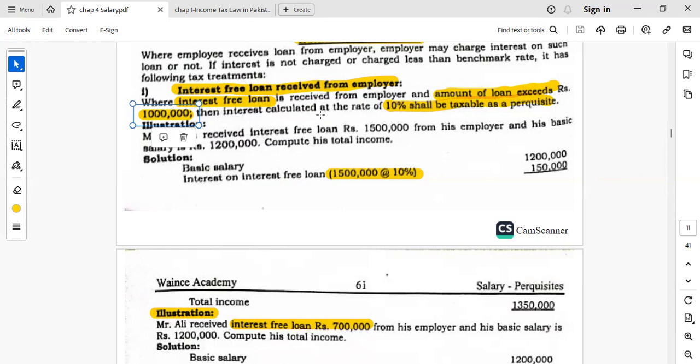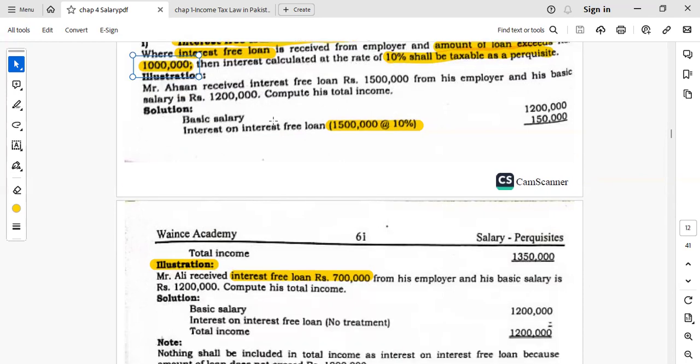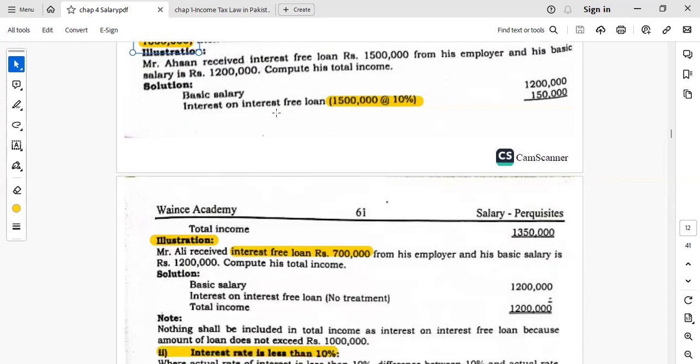Remember this condition: the loan amount should exceed 1 million. So the exceeding amount will be a weighted average at the rate of 10%. How? Let's do the example.